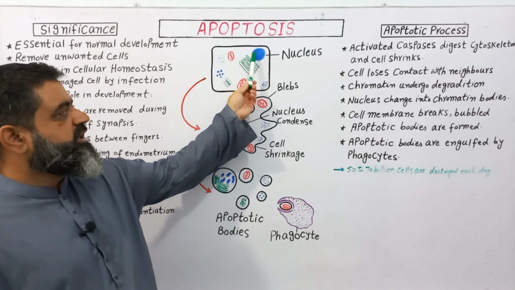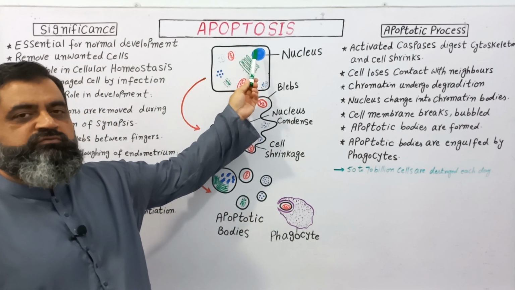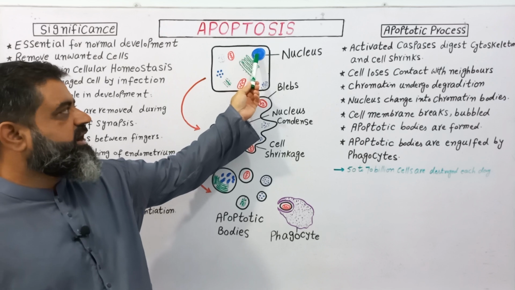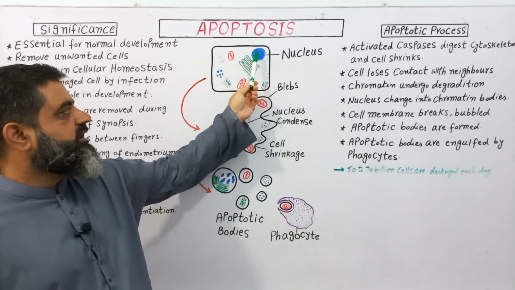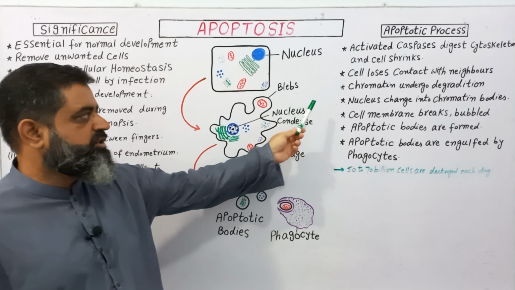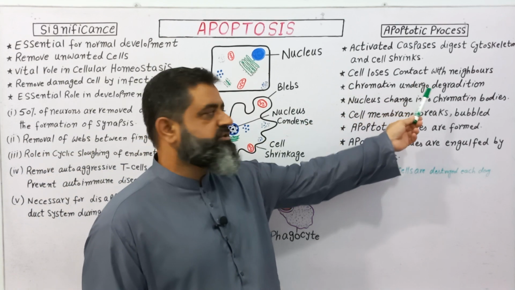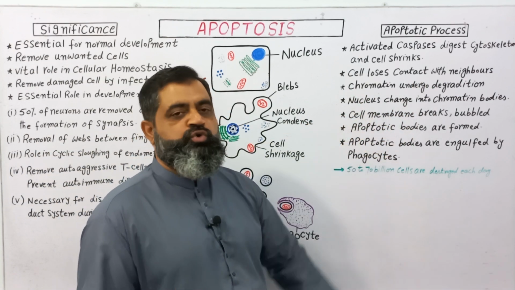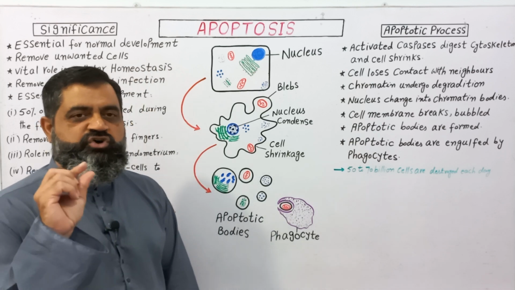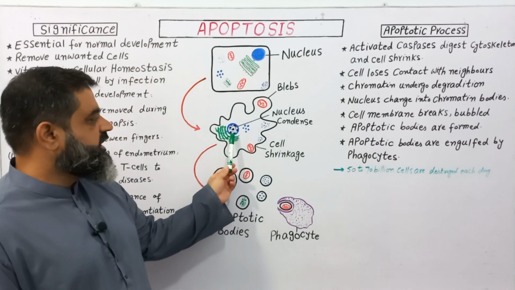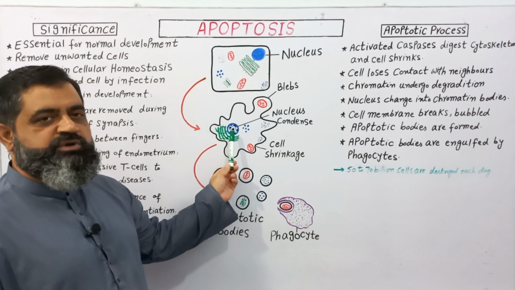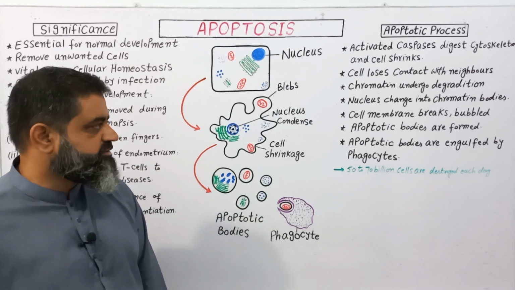The nucleus contains chromosomes, and chromosomes will condense and disintegrate and also degrade and become chromatin bodies. So chromatin undergoes degradation and the nucleus changes into chromatin bodies. Chromatin bodies are short fragments of chromosomes. As you can see in this diagram, the chromosome has been converted into chromatin bodies.